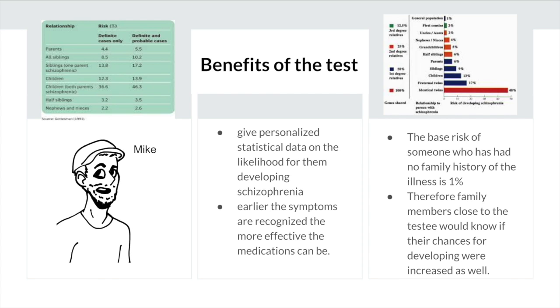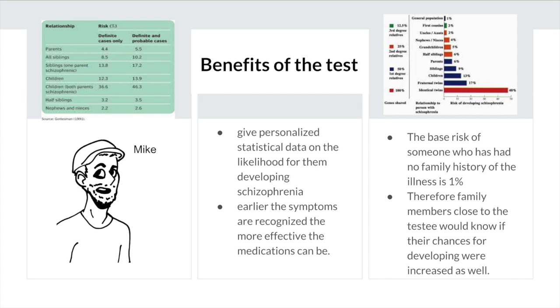The main reason individuals would benefit from taking the genetic test we designed is because it would give personalized statistical data on the likelihood of them developing schizophrenia. There are also some medications a patient can take to control their symptoms, and the earlier the symptoms are recognized, the more effective those medications can be. With our test, a person could have increased warning of said symptoms,